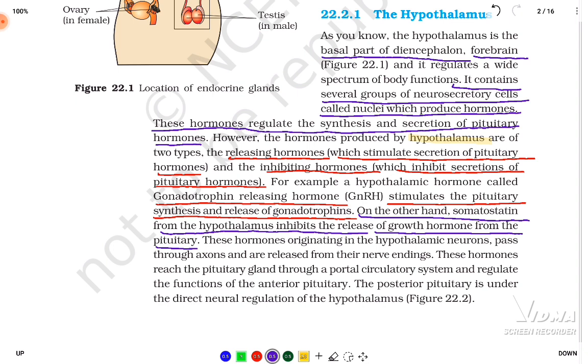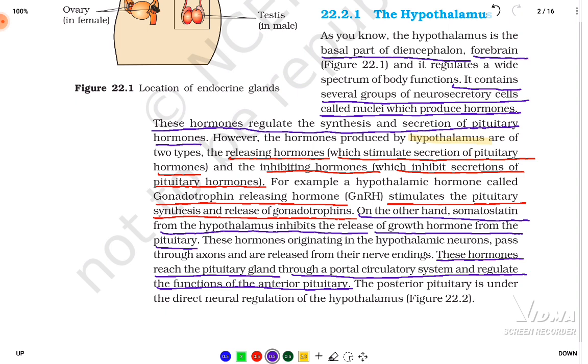Now, these hormones reach the pituitary gland through a portal circulatory system and regulate the function of the anterior pituitary. Important thing: these regulatory or inhibiting hormones reach the pituitary gland through a portal circulatory system, and that regulates the function of the anterior pituitary. We have the anterior pituitary and the posterior pituitary, but here they are talking about the anterior pituitary. Be very clear and focused on that particular point.